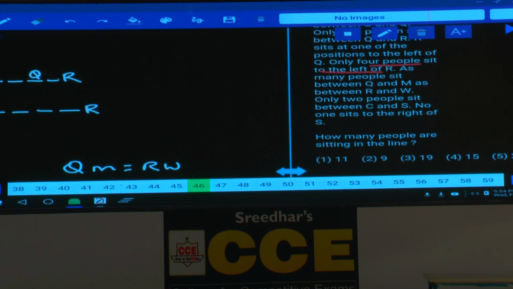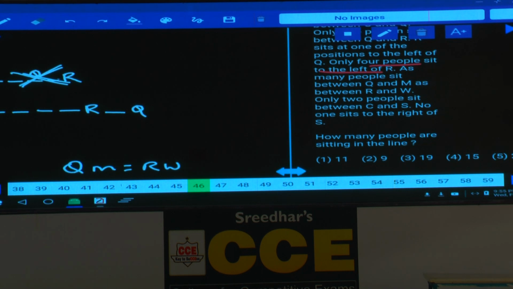And again, one more information. What is that information here? R sits at one of the positions to the left of Q. R is at one of the positions to the left of Q, hence here, and R to the right of Q is ruled out, isn't it? Then 4 persons, hence where should this Q be? Q must be here only. Clear now? Because in between Q and R there must be exactly one person. And R sits at one of the positions to the left of Q. Here in the first case R is to the right of Q and in the second case R is to the left of Q.